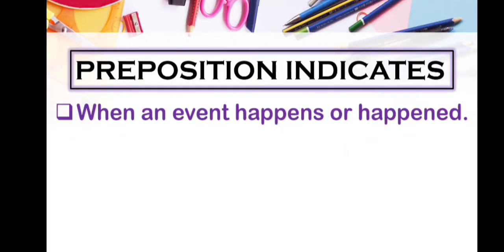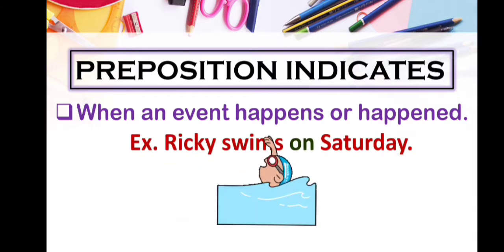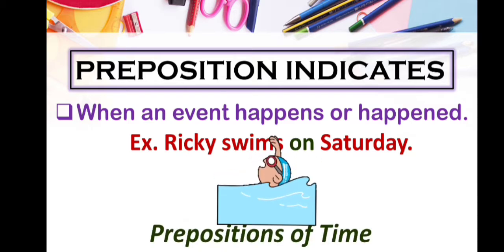Preposition also indicates when an event happens or happened. Example is Ricky swims on Saturday. Here on is a preposition which indicates when the event is happening, and it is also known as preposition of time.